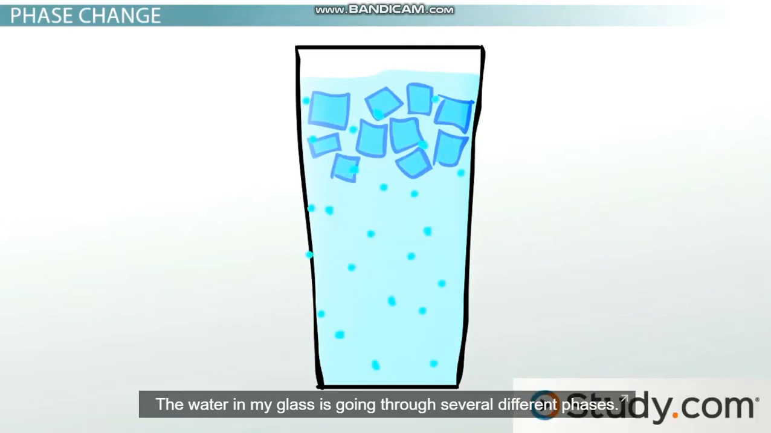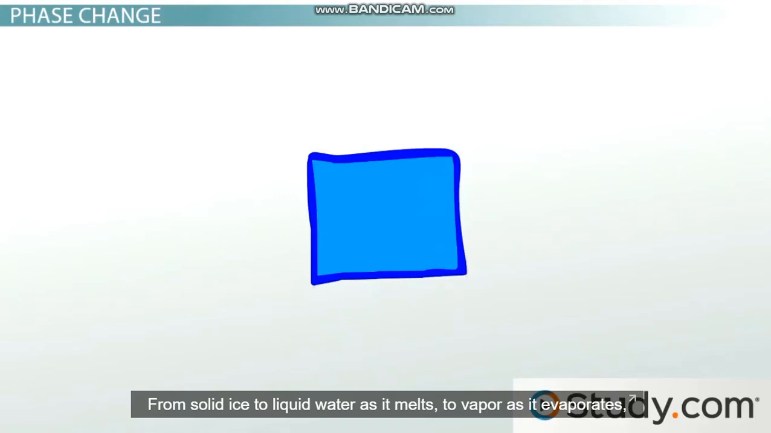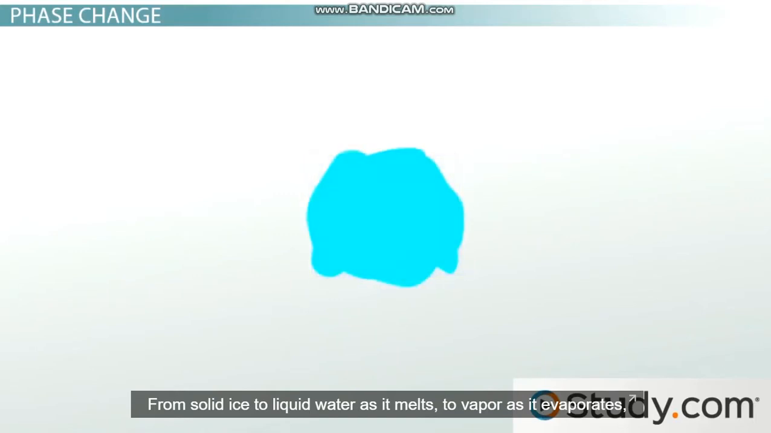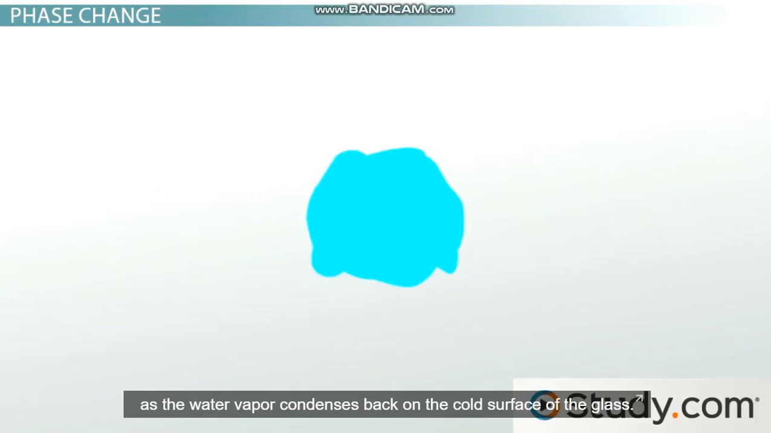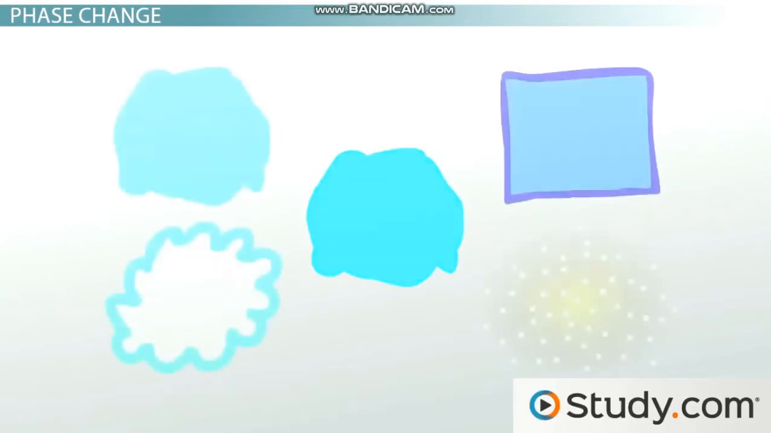The water in my glass is going through several different phases: from solid ice to liquid water as it melts, to vapor as it evaporates. And the wetness on the outside of the glass is from condensation, as the water vapor condenses back on the cold surface of the glass.